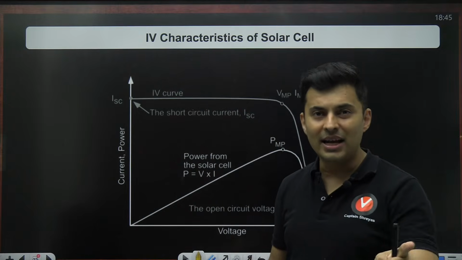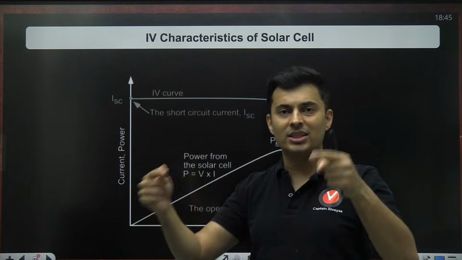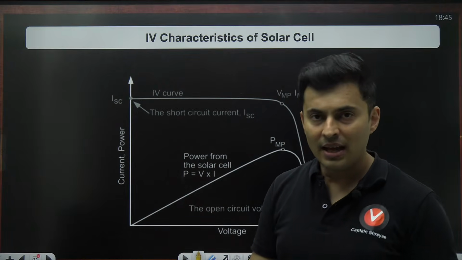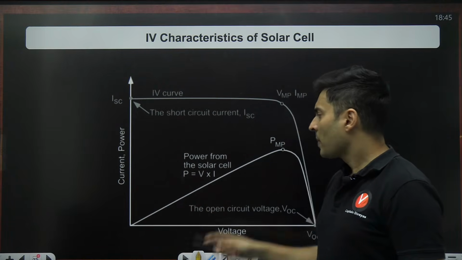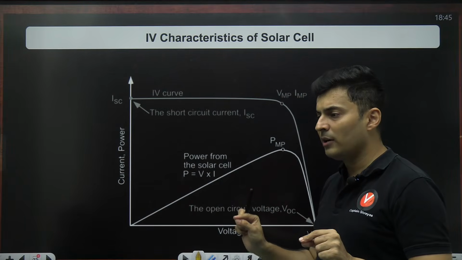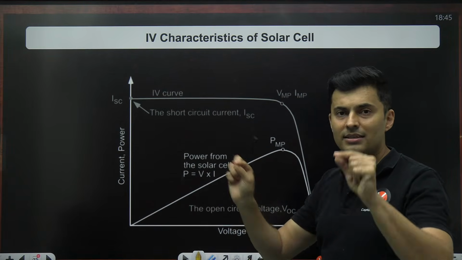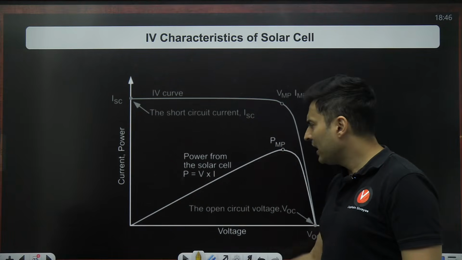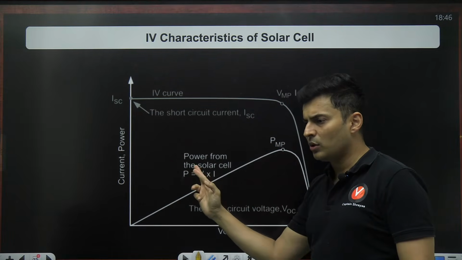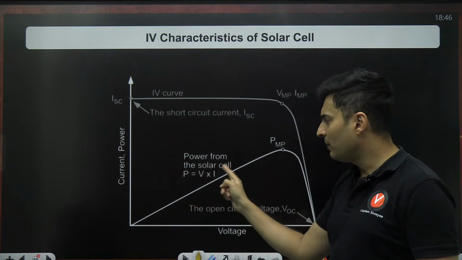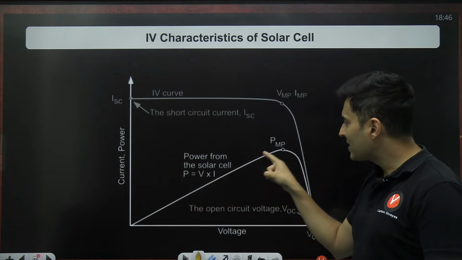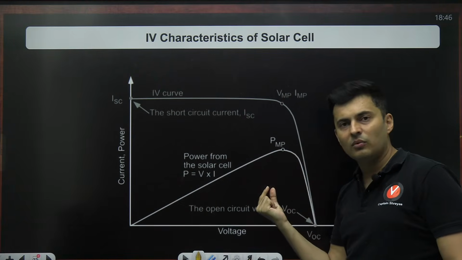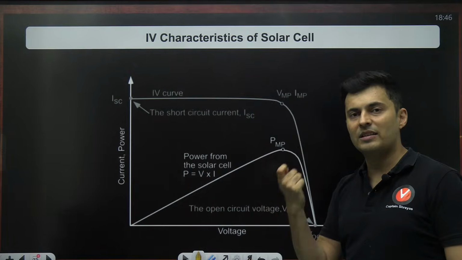Yes, you don't have to bias it, meaning you don't have to connect an external battery to it, because that itself is going to act like a battery. Having said that, remember, the voltage and the current will not be continuously increasing or decreasing at all the possible levels. If you take the voltage and the current and you multiply, you will get the power, and you will see that the power will follow this kind of curve, and maximum power is achieved at a certain voltage and at a certain specific current.